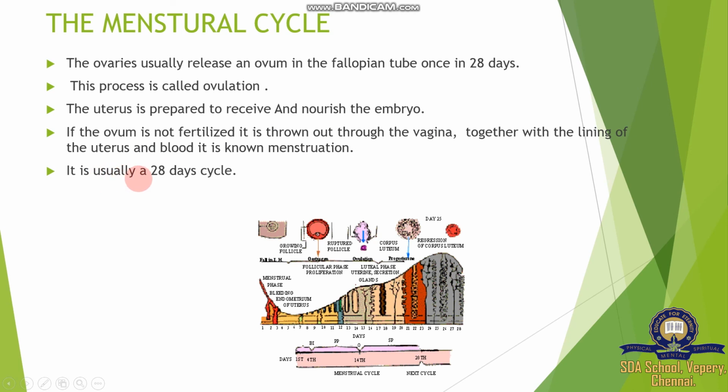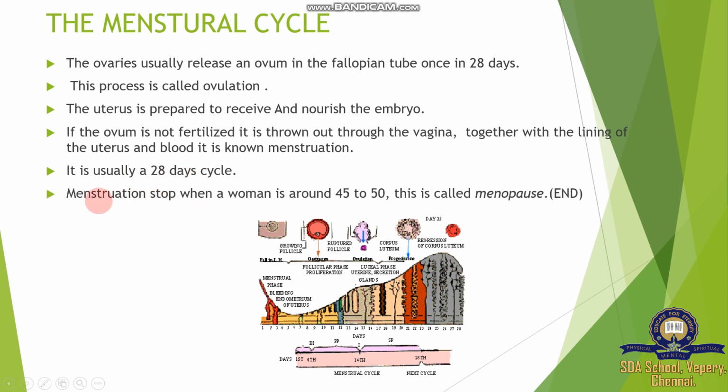It is usually a 28 day cycle. Normally days 1 to 5 are called menstruation, then 6 to 14 and 15 to 28. They are called the bleeding phase, the follicular phase and the luteal phase, the three phases. Then menstruation stops when a woman is around 45 to 50. This is called menopause. So menstruation and menopause.